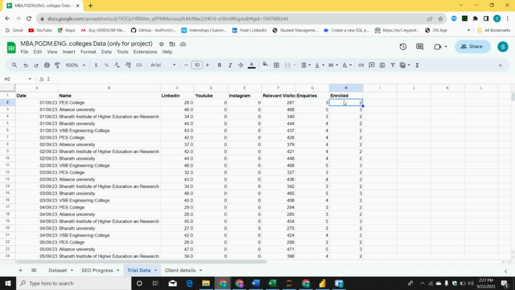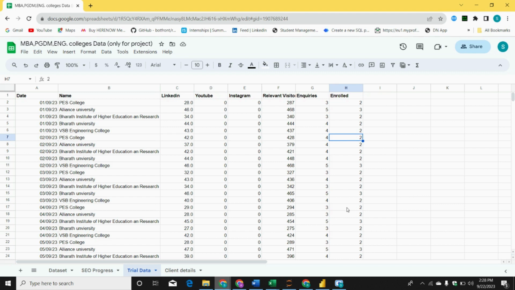Why 10? We are not considering only these inquiries. We are also considering, for example, that on 1st of September, Rahul, Sham, and Ram inquired, but they enrolled on the second. This can happen, correct? So three people inquired over here, but they enrolled over here on the second date from the PS college. Inquired here, but enrolled on this particular date, 2nd of September. This can happen.